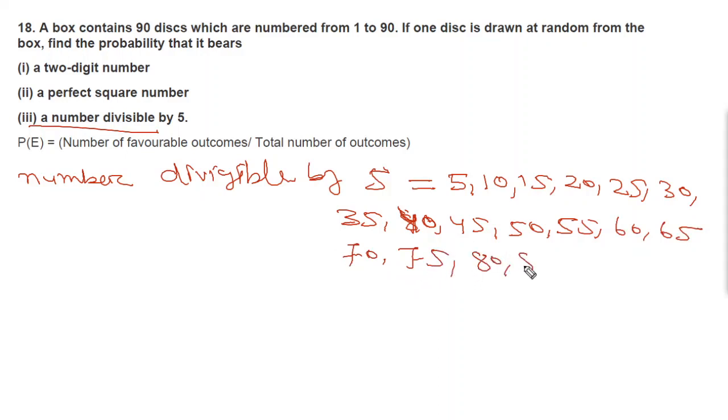80, then 85, then 90. So these are the numbers divisible by 5. So how many numbers are there? There are a total of 18 numbers. Okay, you please count it. It will be 18. So now we have to find the probability.